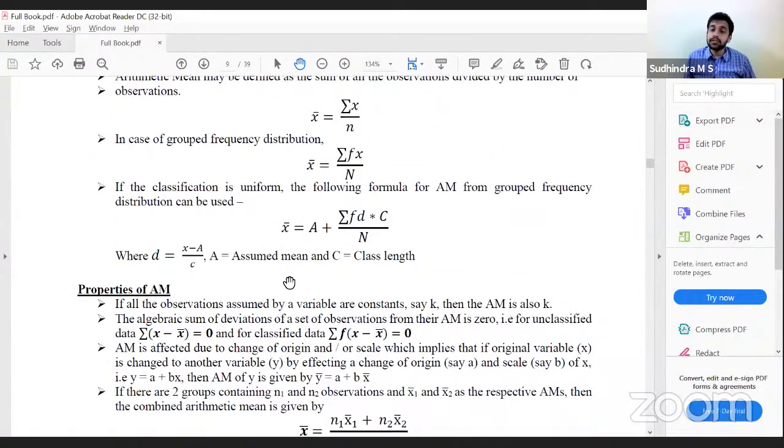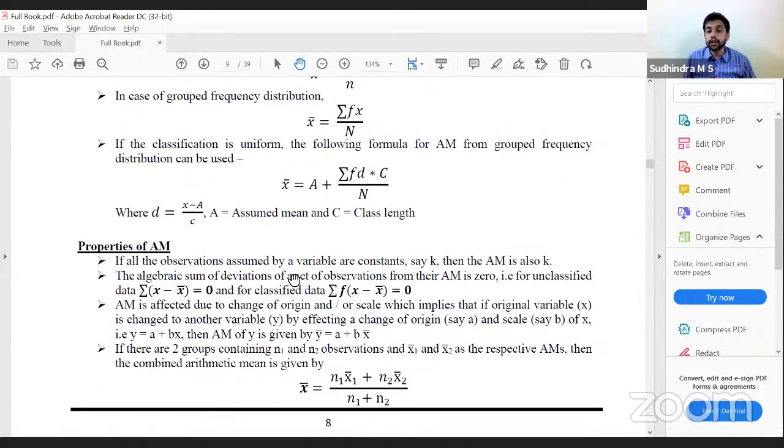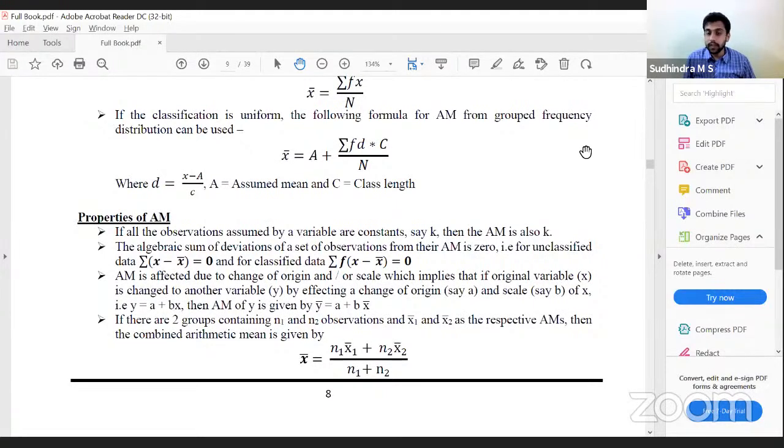Okay. Next comes, these are simple. Next comes the important part of this discussion, properties. Very important. If all the observations are constant, say k, arithmetic mean is also constant. If I have 3 values, 15, 15, 15, what would be the arithmetic mean of these 3? 15. So if all the values are the same constant, then the arithmetic mean will also be the constant.